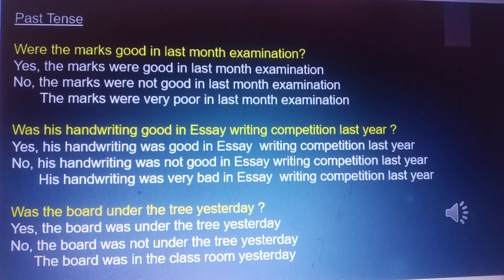Were the marks good in the last month's examination? Yes, the marks were good in the last month's examination. No, the marks were not good in the last month's examination. The marks were very poor in the last month's examination.